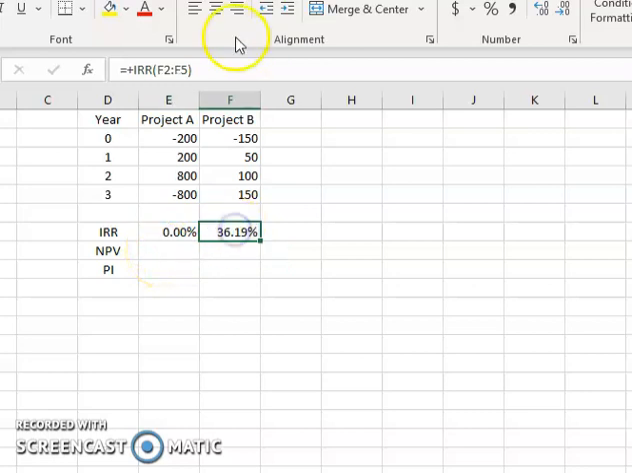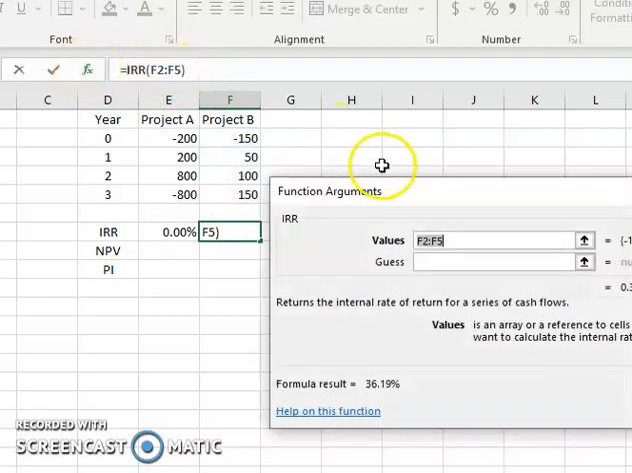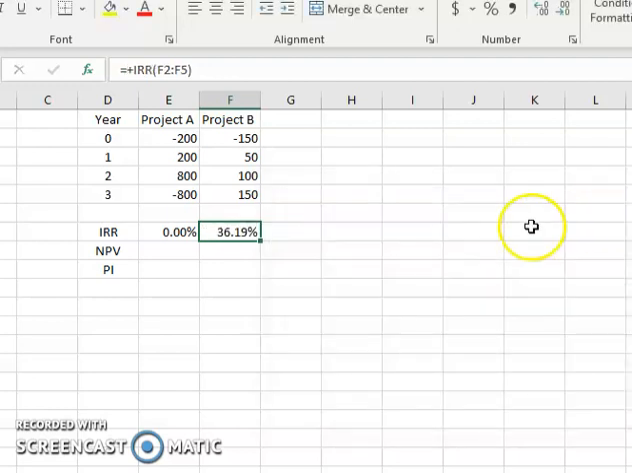I can actually delete this plus, it's unnecessary in the formula. Basically it's just equals IRR. If I wanted to, I could plug in a guess here. If you click over here, you get the f of x, which shows the guess. You just put a comma in there. What the guess does is make it easier for the computer to solve, but with the problems we'll be working on, that should not be an issue.